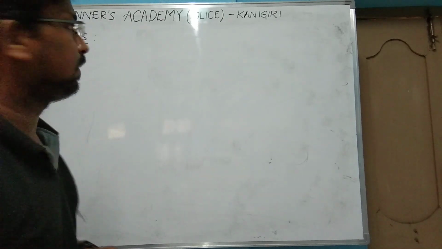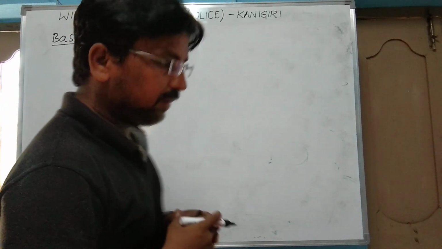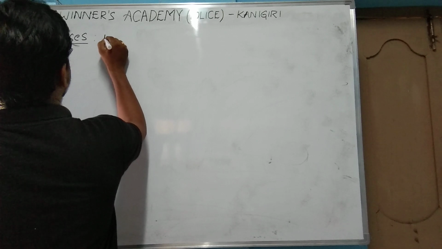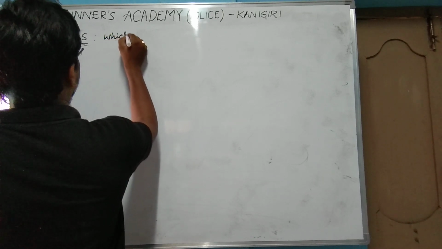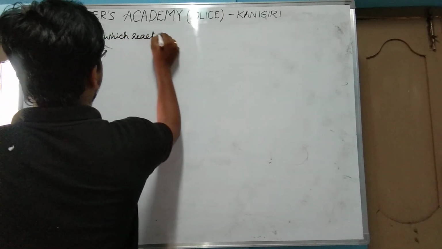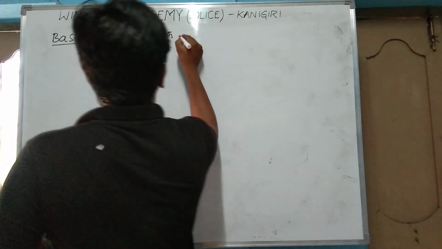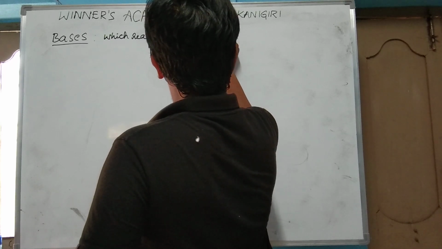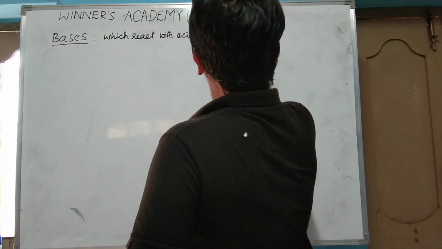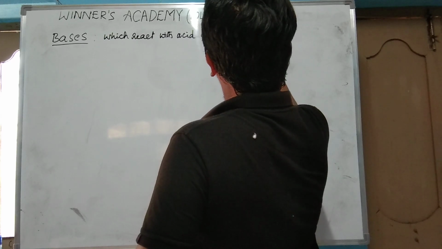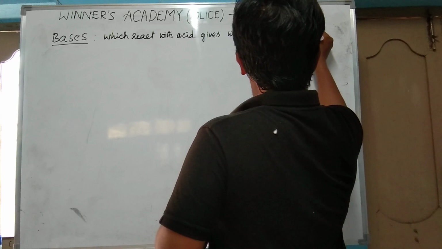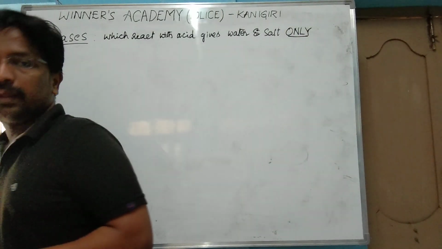Physical properties. First of all, we want to know what is a base. Bases are the substances which react with acids and give water and salt only.